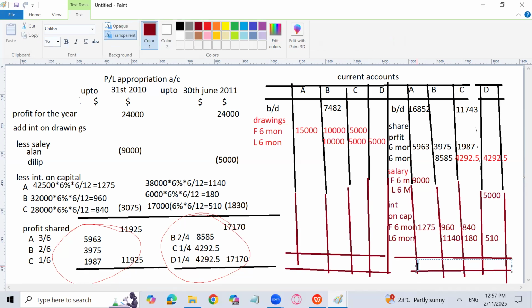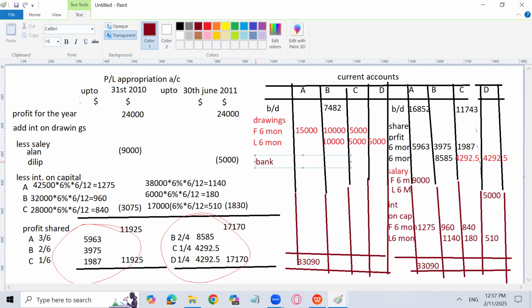If you can do that for me, 16852 plus 5963 plus 9000 plus 1275. How much? 33,090, I will write here 33090, and the balance will be written with the name bank.